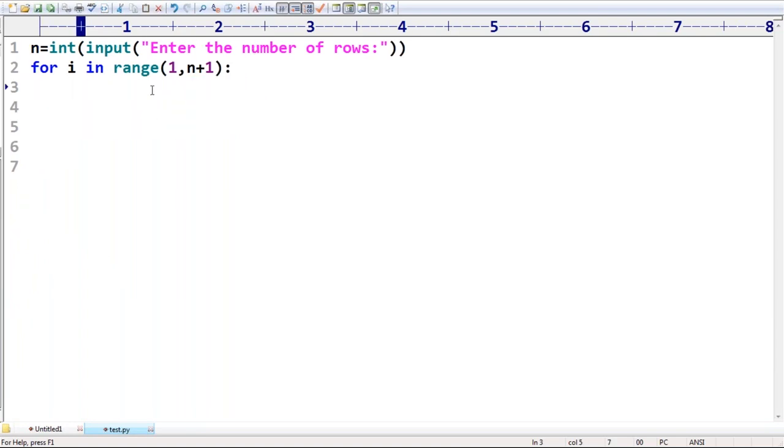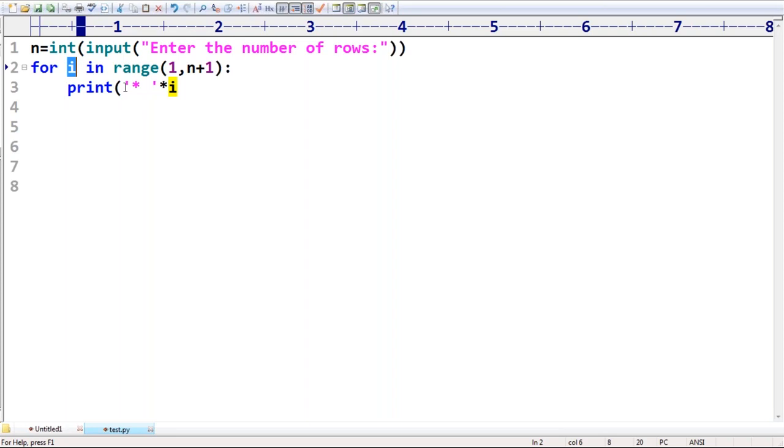For I in range of 1 to n plus 1. First time the I value will become 1, next time 2, next time 3. That's why print of star space. How many times do we have to take, sir? I times. Are you getting it? If I value is 1, then automatically it is going to print only 1.